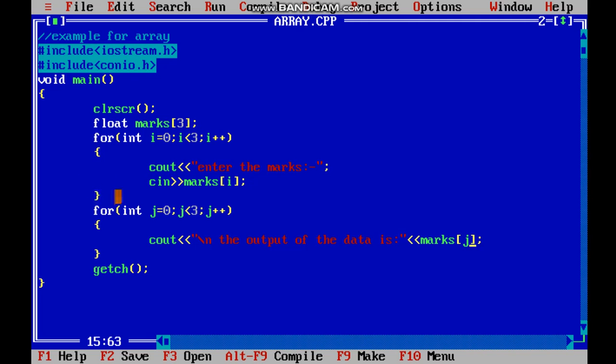First the i for loop is run, as it will take the values from the user. Then we have run the second for loop, which will get the values from the array and then print them.